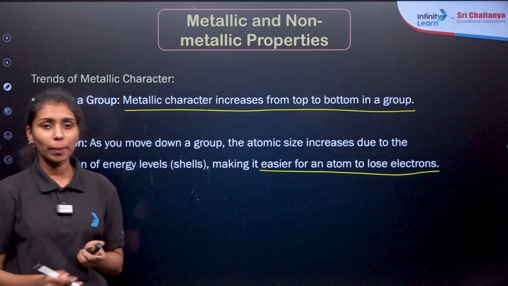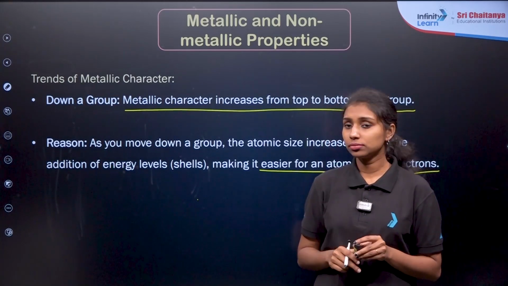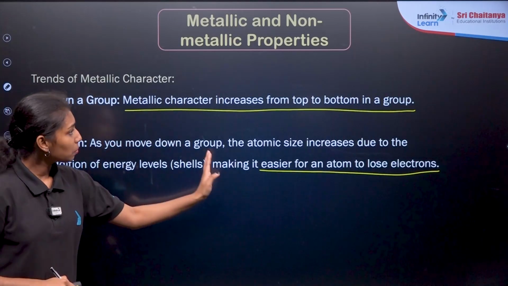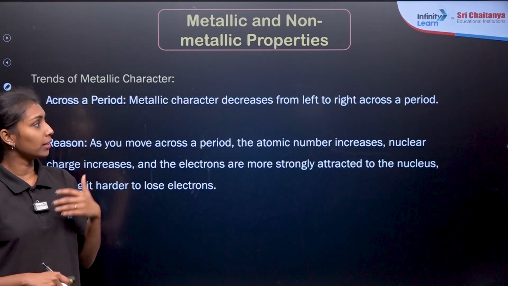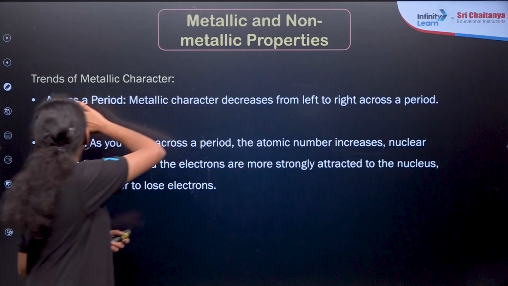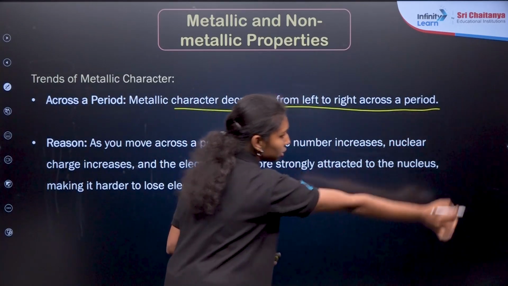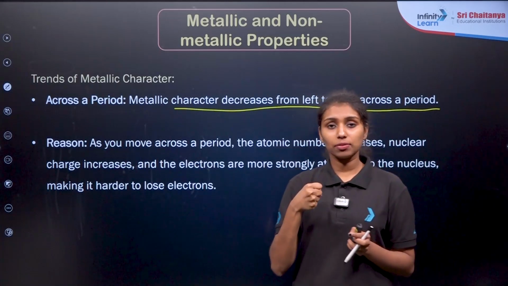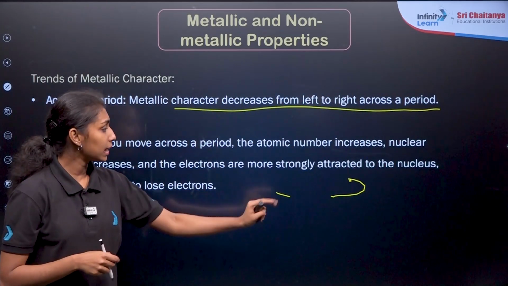Then, what do you mean by the non-metallic character? Just opposite to this, right? Here this is about the group. If you are asking about the period, what will be the trend for metallic character in the period? Opposite, so it decreases. If you are moving from left to right in a period, size decreases. Size decreases means there will be strong attraction between the electrons and the nucleus. It is very difficult to remove those electrons. That is why they have very less metallic character.